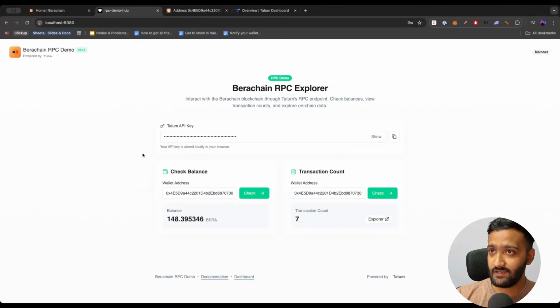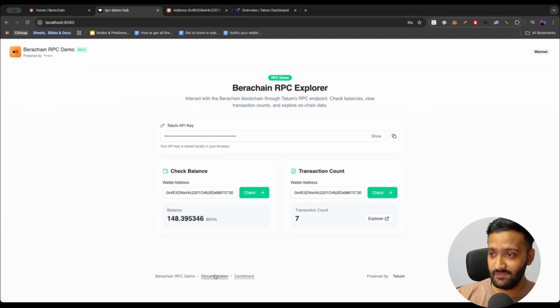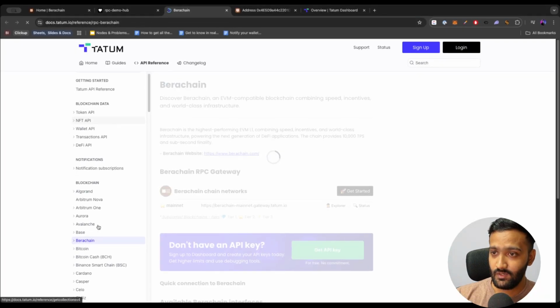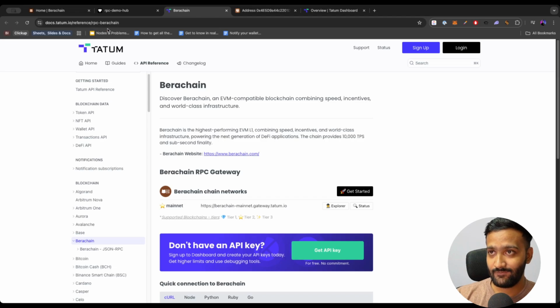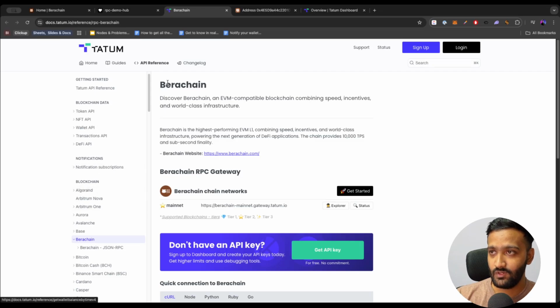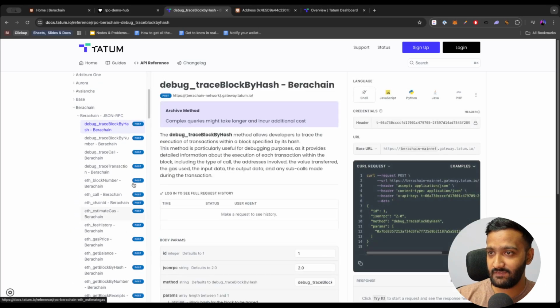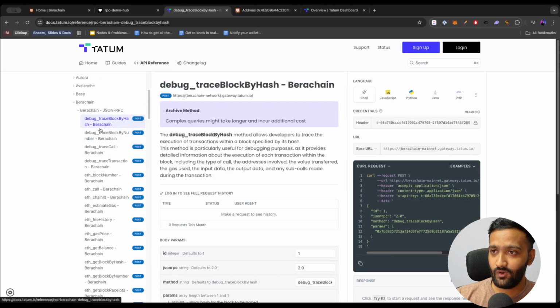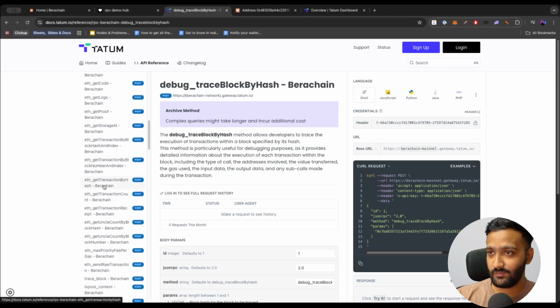Now about getting started using these Berachain RPCs, you can go to our documentation, which would be docs.tatum.io reference RPC Berachain, or you can come to our docs page and just go to the API reference blockchain Berachain, and you can find the JSON RPC specifications here for all the methods that we are supporting for the Berachain RPCs.